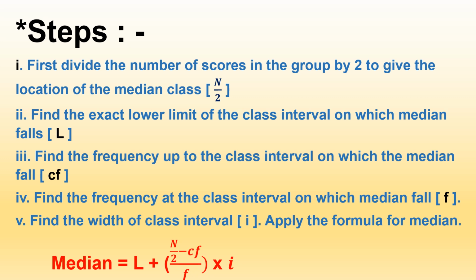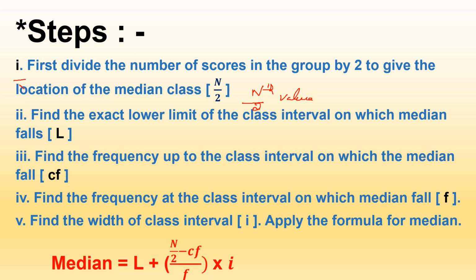What are the steps to find the median in group data? First, divide the number of scores in the group by 2 to give the location of the median class. That is, first find the n by 2th value, to find the median class.